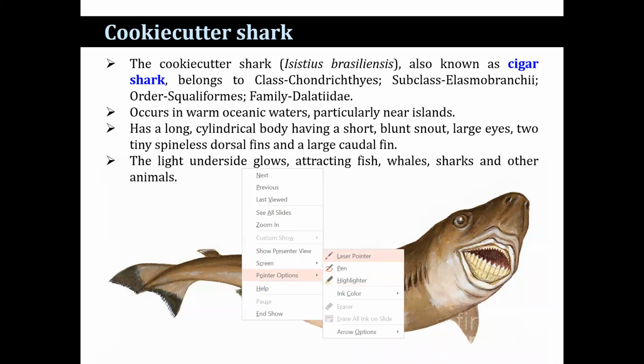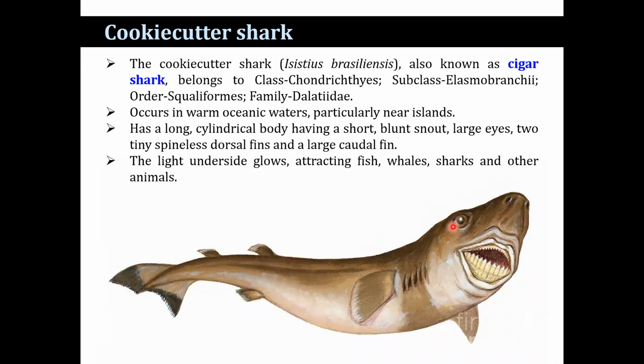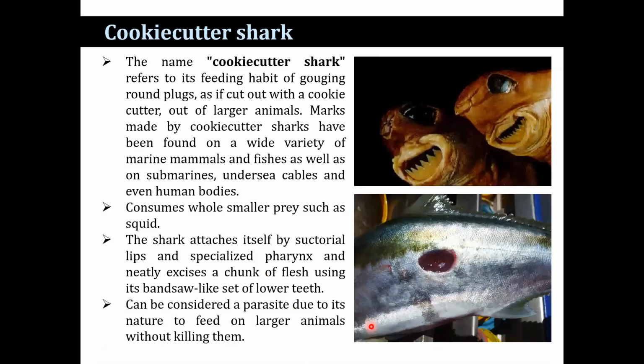They have a long cylindrical body. You see here that is a long cylindrical body having a short blunt snout, large eyes, two tiny spineless dorsal fins. These are the dorsal fins here, and a large caudal fin. The light underside glow attracts fish, whales, sharks, and other animals. The name cookie cutter shark refers to its feeding habit of gouging round plugs as if cut out with a cookie cutter. You see here, that is a wounded spot.